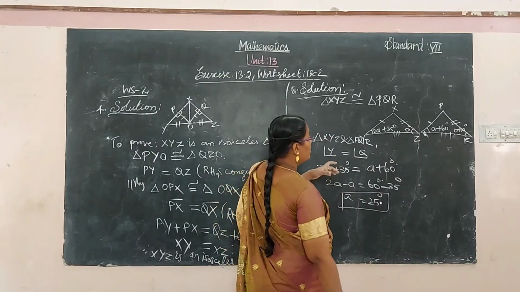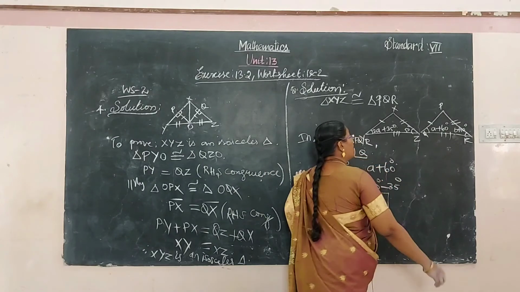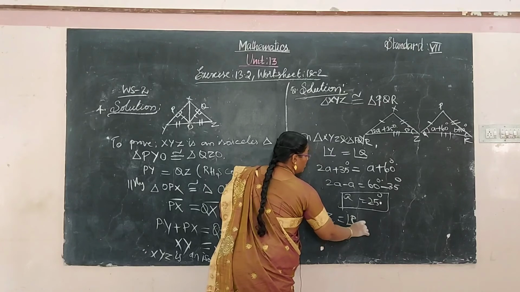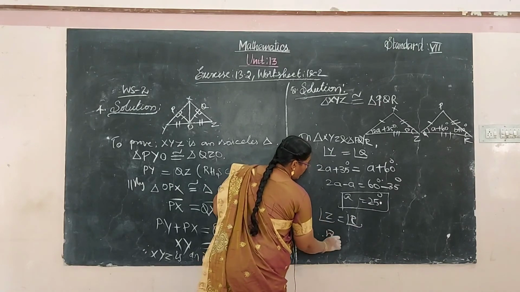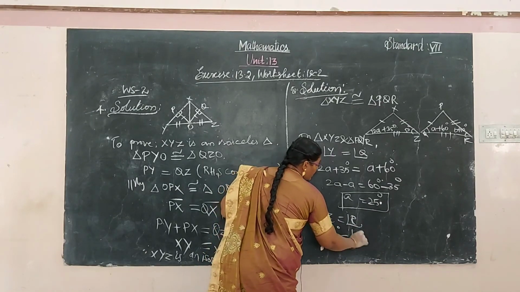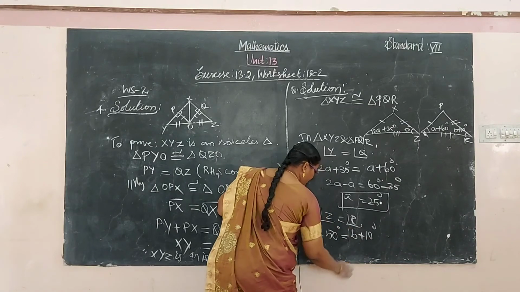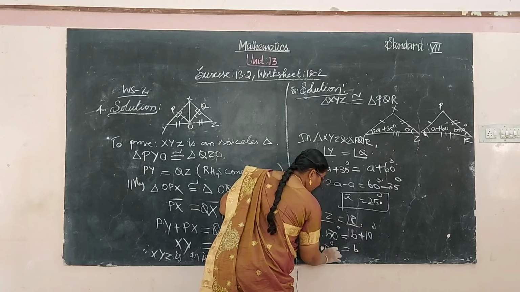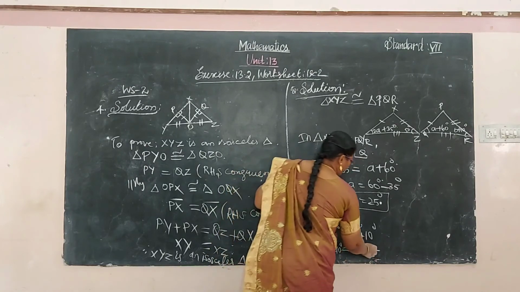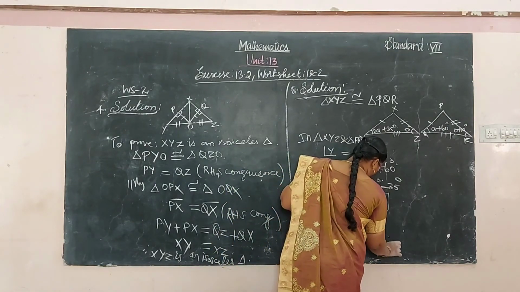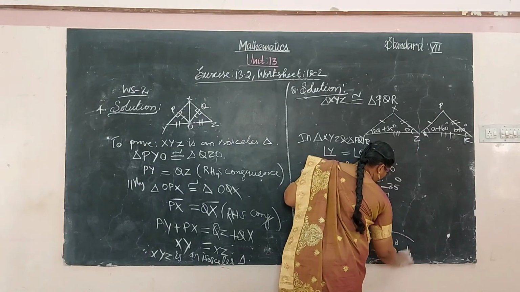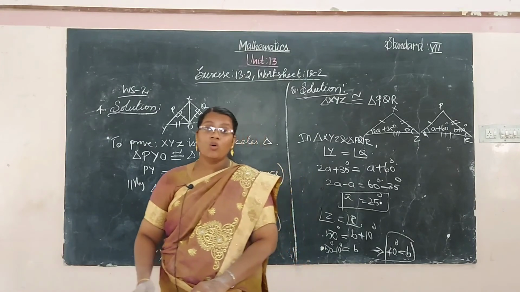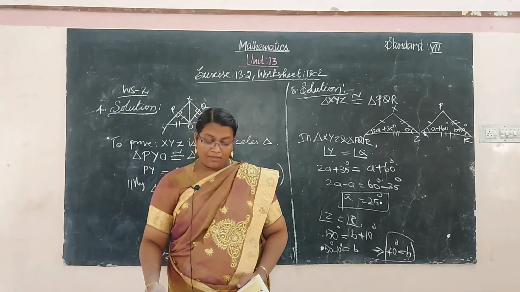As well as, angle Z and R are also equal. So angle Z is 50 degrees, which is equal to B plus 10 degrees. So B is equal to 50 degrees minus 10 degrees, that is 40 degrees. So B is equal to 40 degrees. The remaining problems are homework. Okay, this chapter is completed.